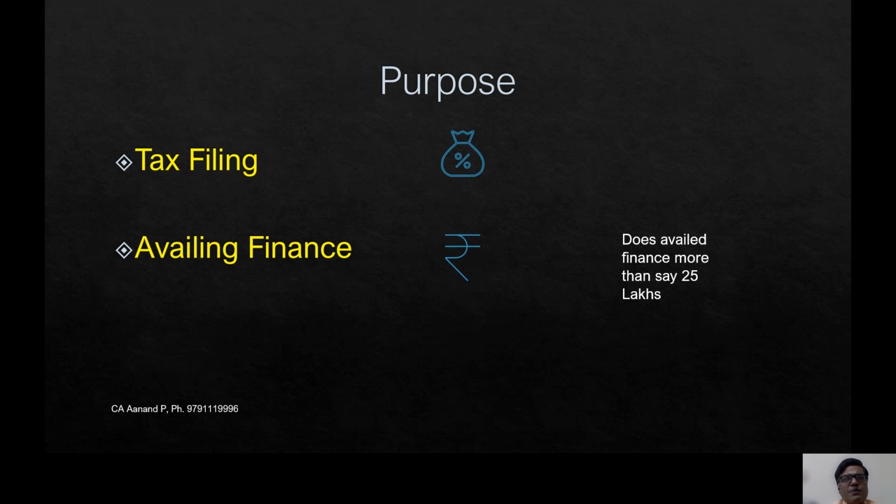Mainly the purpose for preparation of financials is for tax filing. Most of the assessees, the non-corporate individuals, come to us for tax filing. Next is for availing finance. For the purpose of bank finance, they may require financials certified by a chartered accountant. And as per Reserve Bank of India requirement, any person who has availed finance of more than 25 lakhs needs to get his accounts audited. This is one of the requirements.